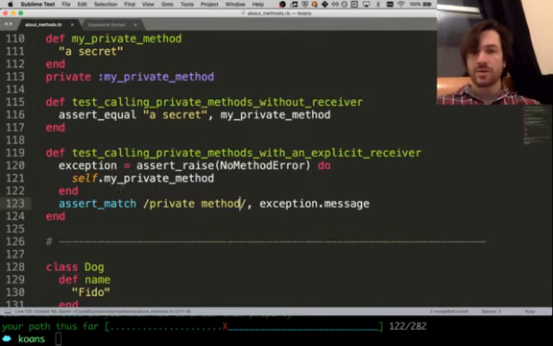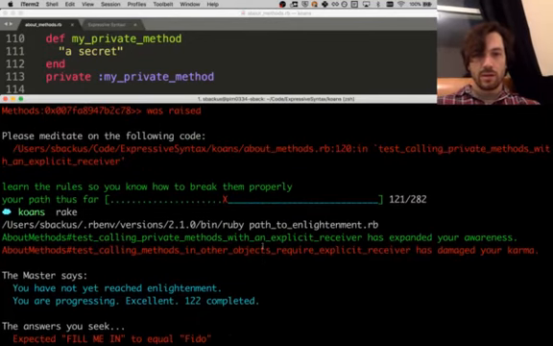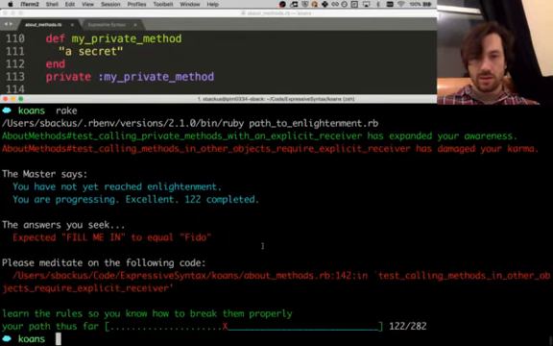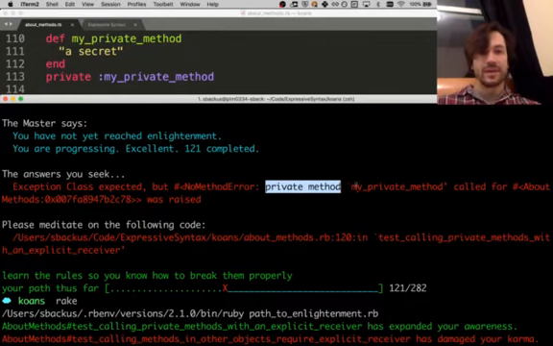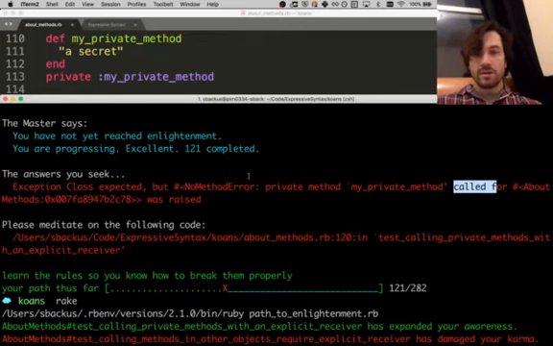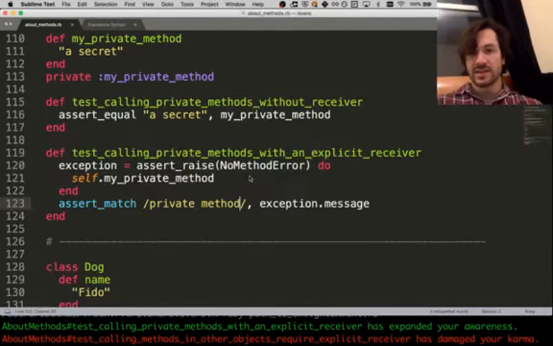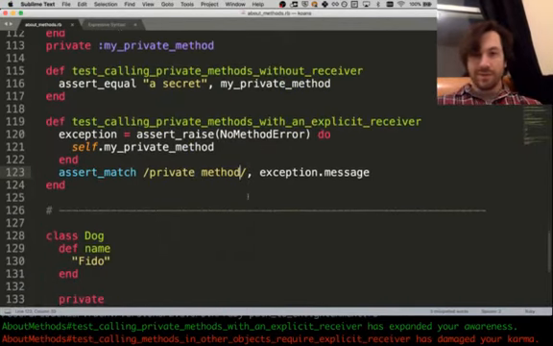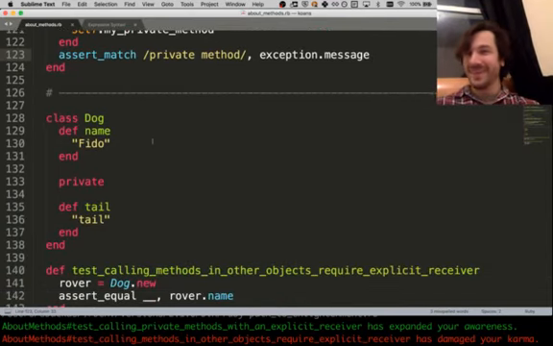Yeah, Ruby errors are so helpful. I love it, it tells you exactly what is going on. It's like no method because it's a private method. It tells you exactly what the private method is, what class you're calling it on, so that you can either call a different method or make it public or fix it in some other way. Yeah, Ruby errors are great. Most Ruby methods are also great, but not all of them.